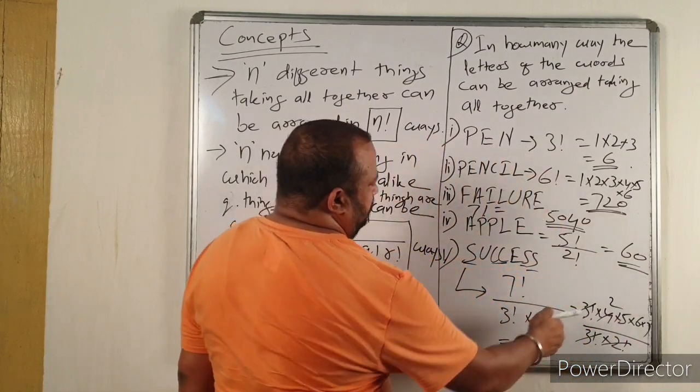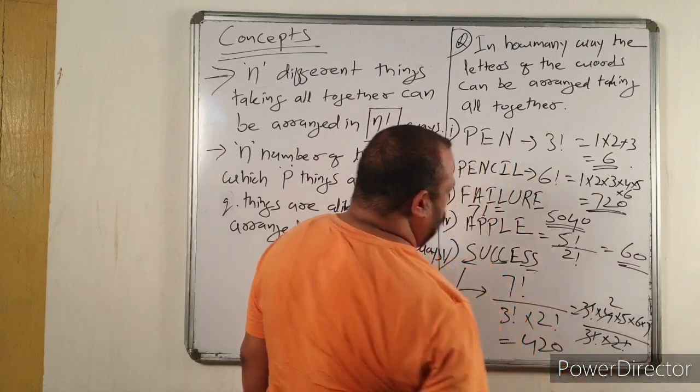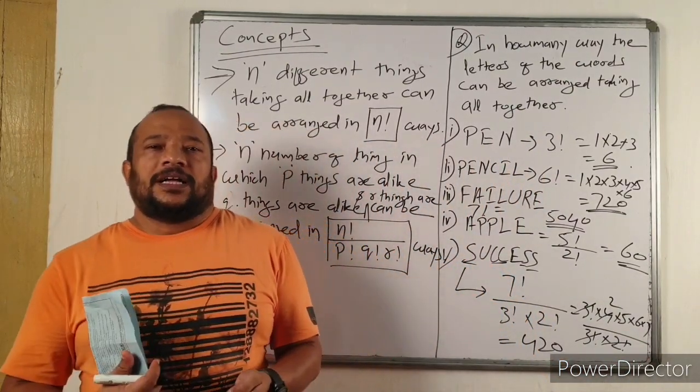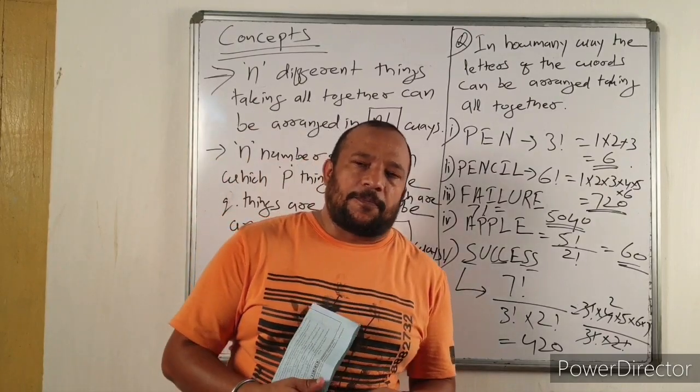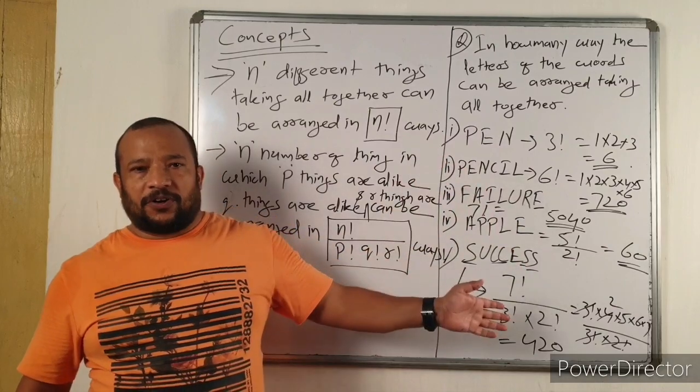So it is 4 into 5 into 6 into 7 by 2, that is 420. So this is a very, very important concept and a very important question from the exam point of view.